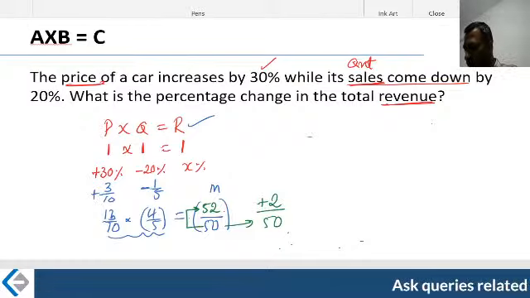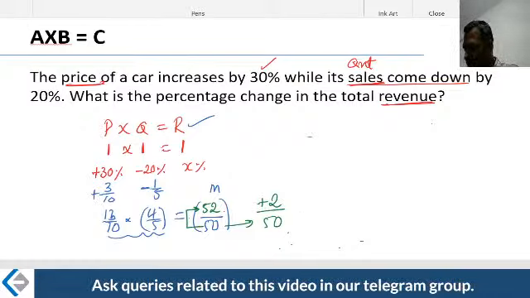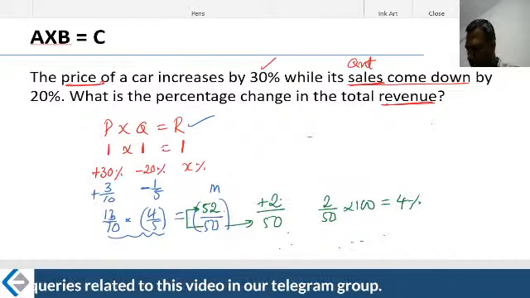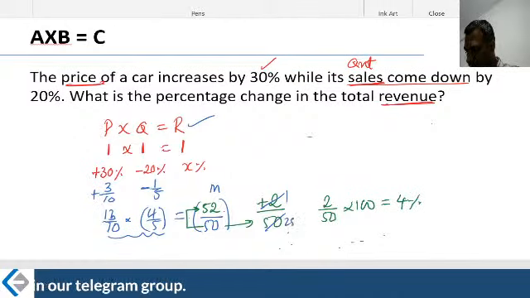Percentage means what? Altered how much out of how much? Out of 100, how much? Now you are saying that the figure is 2 more than 50. Out of 100, how much? Out of 100 it is 4%. Or you can simplify it from here also, as I told you in the last class. This is nothing but 1 by 25. You are saying that the fraction is 1 by 25.